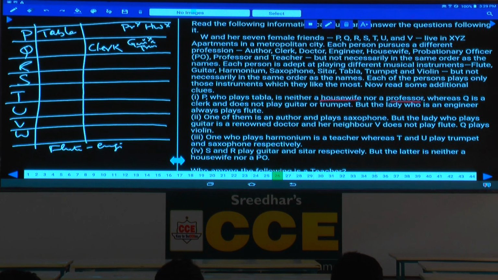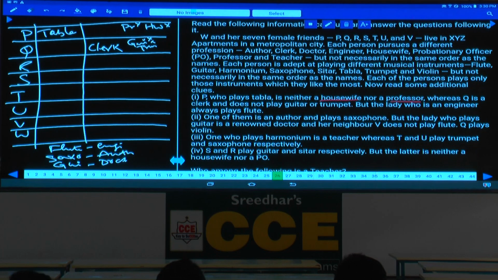One of them is an author and plays saxophone. The person who plays saxophone is an author, isn't it? But the lady who plays guitar is a doctor. Guitar is doctor.